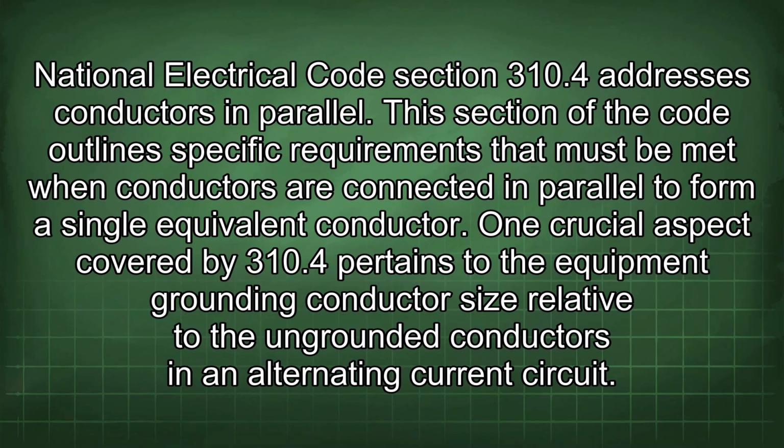National Electrical Code Section 310.4 addresses conductors in parallel. This section of the code outlines specific requirements that must be met when conductors are connected in parallel to form a single equivalent conductor. One crucial aspect covered by 310.4 pertains to the equipment grounding conductor size relative to the ungrounded conductors in an alternating current circuit.